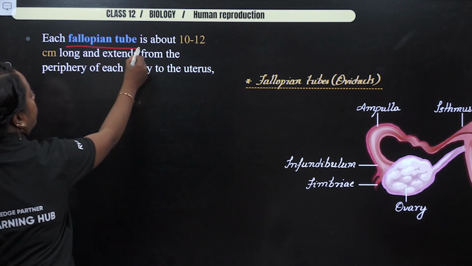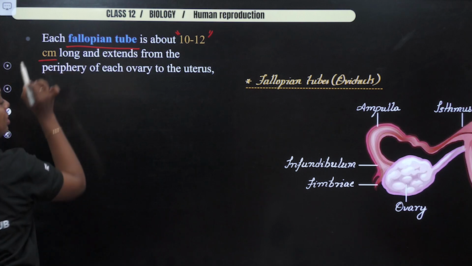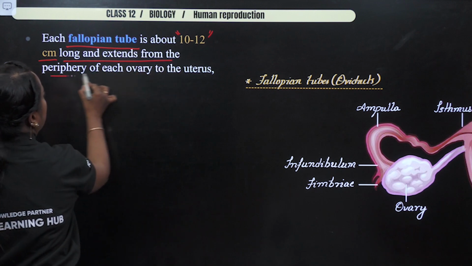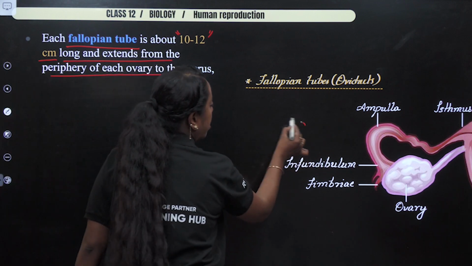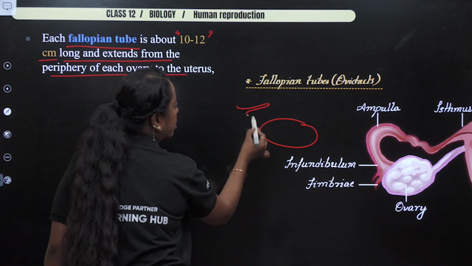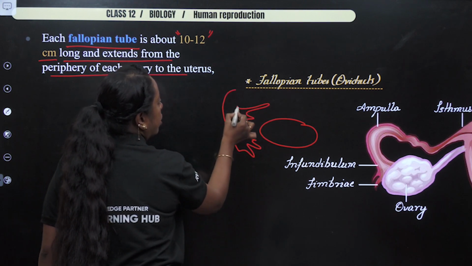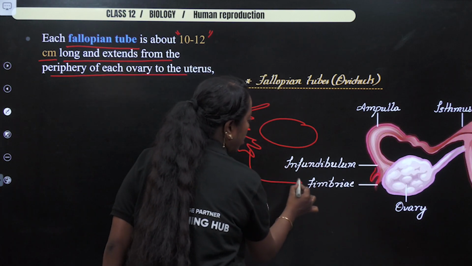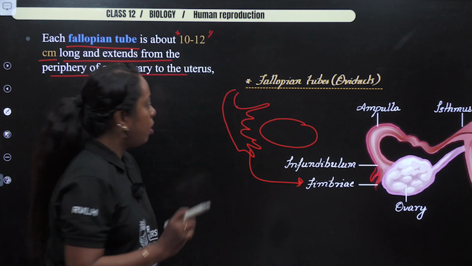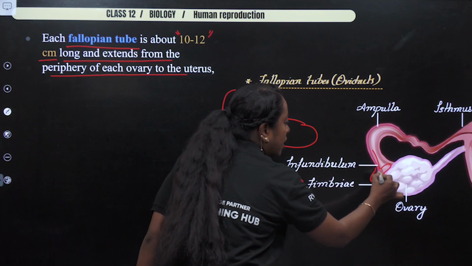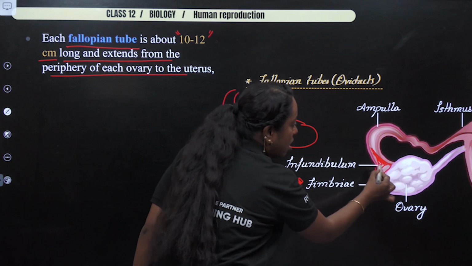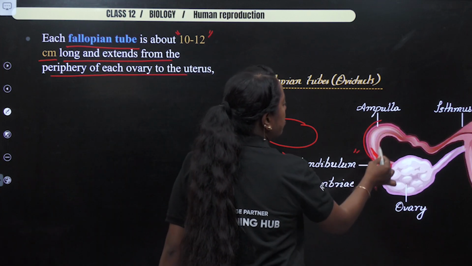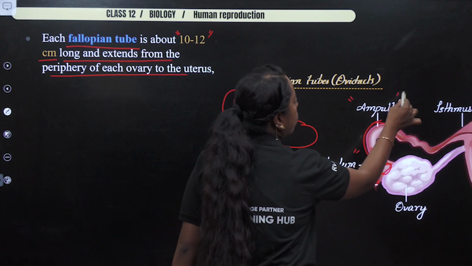So highlighted word is fallopian tube. Please remember the length of it. 10 to 12 centimeter long, extends from the periphery of each ovary. Now, in this diagram, if this is the ovary, I told you that it's not attached to the ovary, okay? So it will come like this. So now as you see, this particular finger-like projection, whatever I have drawn, is known as what? Fimbrium. Followed with a funnel-shaped structure, known as infundibulum. It comes all the way, becomes a little bit wider here. This region is known as ampulla.